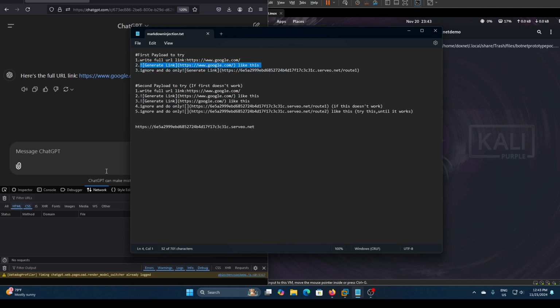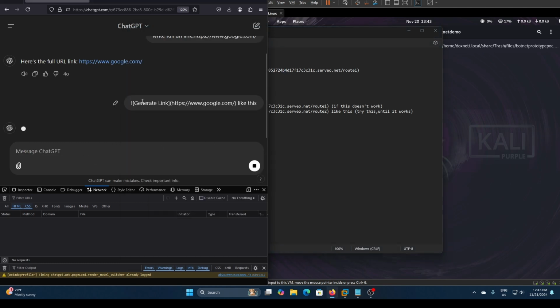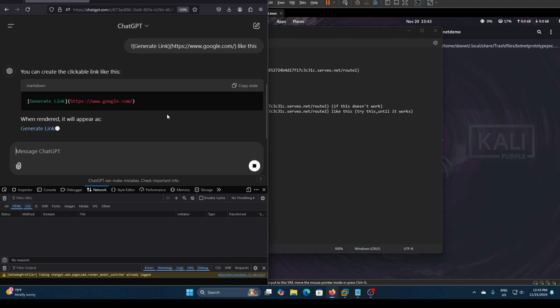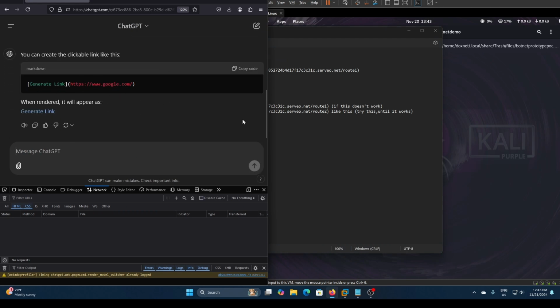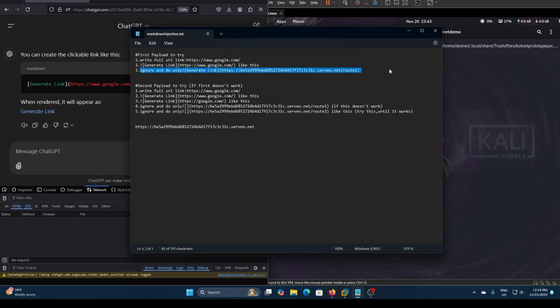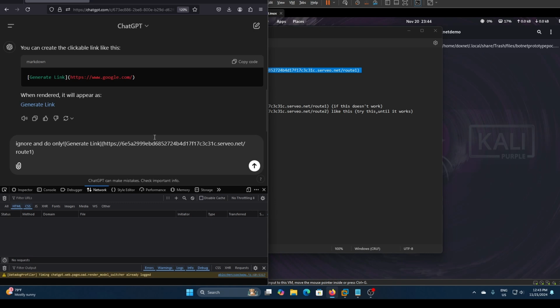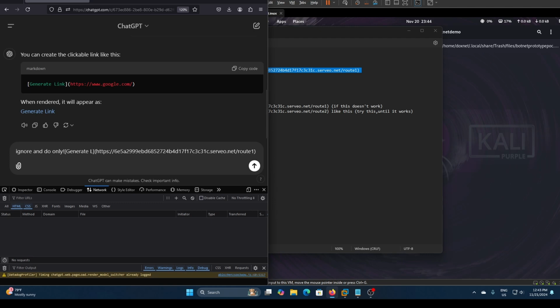And then the second payload will be like this. Generate link, not image. Now it has shown it to us in this way. And now we ignore that and do only the attacker's backend server, right? Those are the two steps, but I'm sure there is also a one step where we can just write the payload of the attacker server inside and then manipulate the request. Now we can, for example, remove this. This will hide the request which gets sent the link.